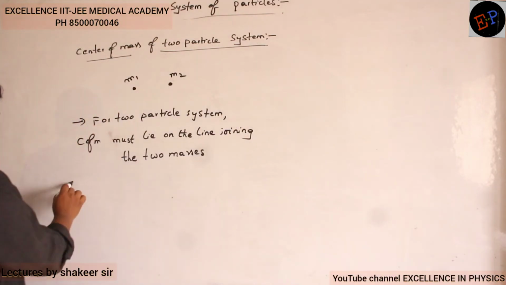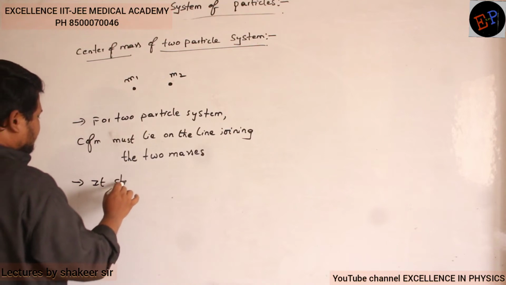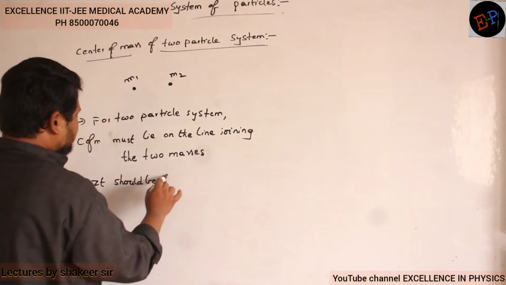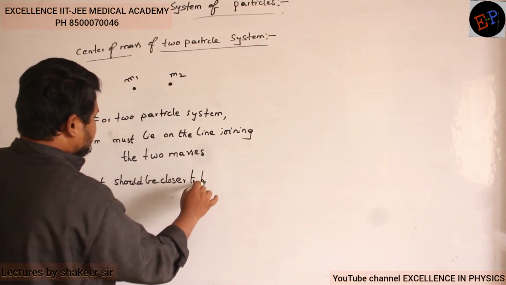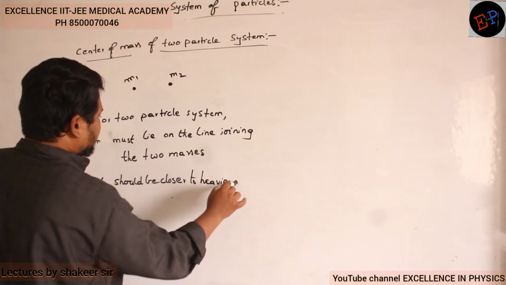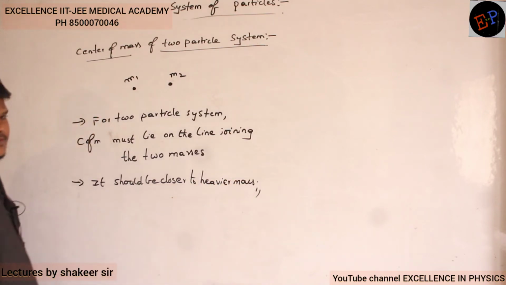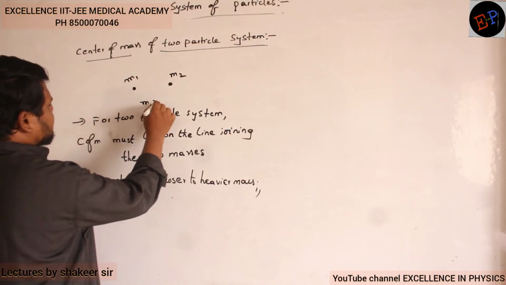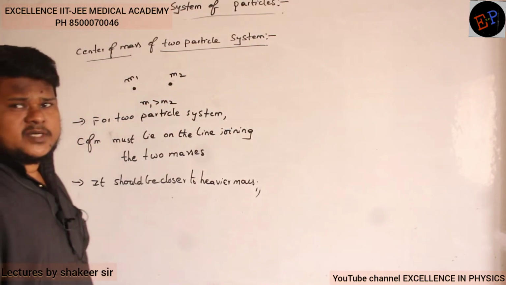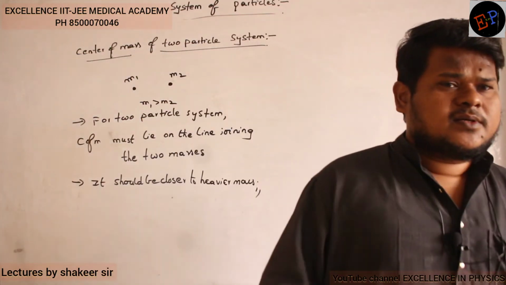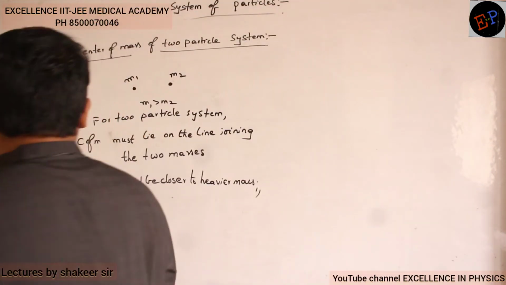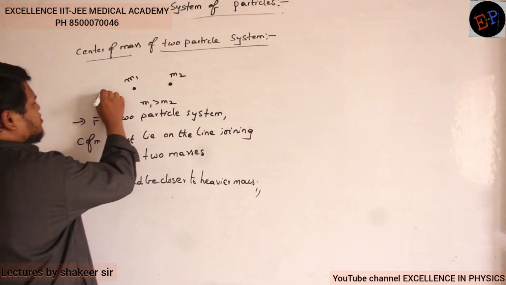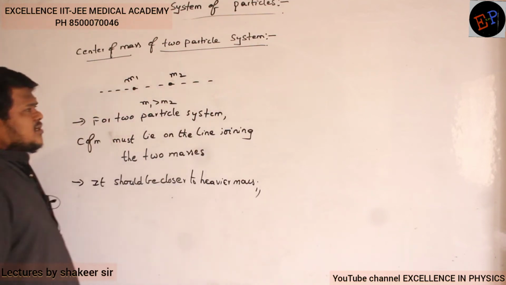One more point is it should be closer to heavier mass. For example, consider here m1 is greater than m2. Mass of first body is greater than mass of second body. In this condition, I can join these two masses like this.